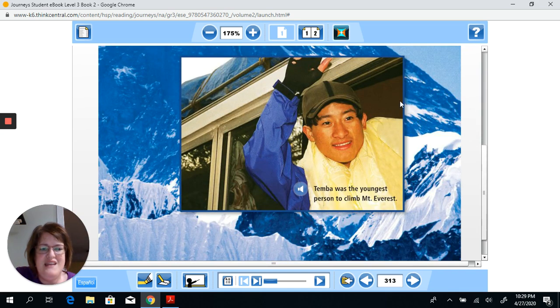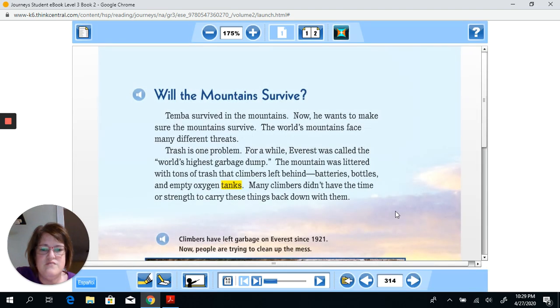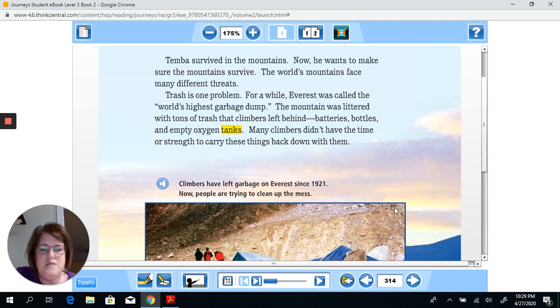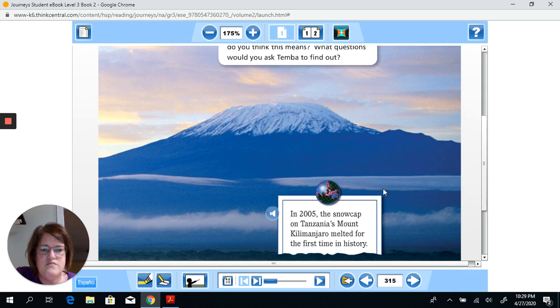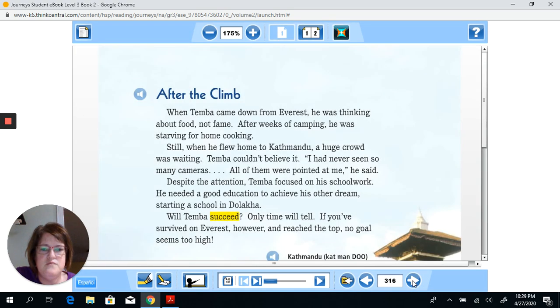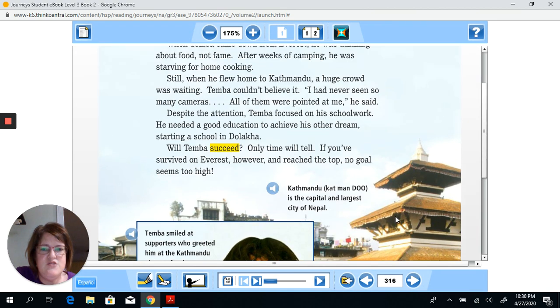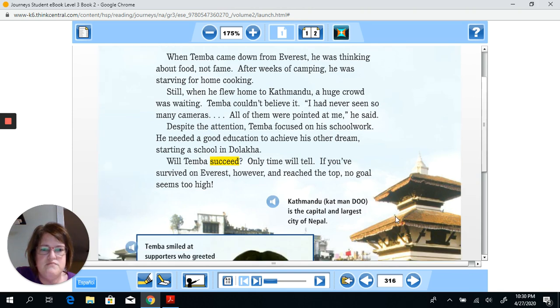Okay, and then here at the end, you can tell, of course, that Tenzing successfully made it to the top of the mountain. He was the youngest person to climb Mount Everest. So that's really cool, really interesting that he made it, and technically he was just almost 16 years old. Okay, gives you some more information about the mountains. Another sidebar or fact box here. Okay, then tells you a little bit about where Tenzing is from.